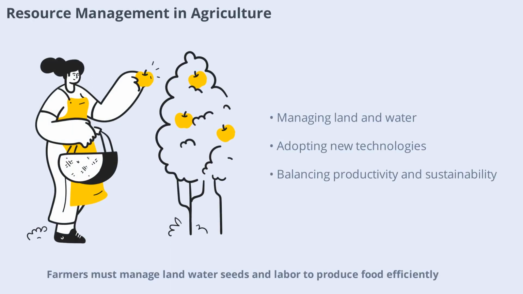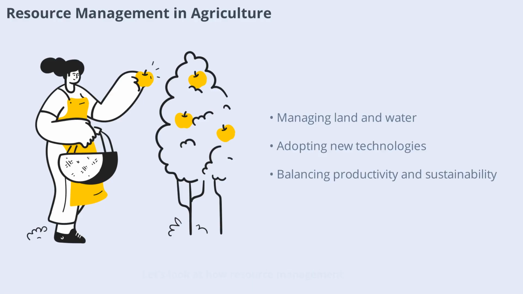Farmers must manage land, water, seeds, and labor to produce food efficiently. This involves choosing the right crops, using fertilizers wisely, and adopting new technologies. Sustainable agriculture aims to balance productivity with environmental protection, ensuring that resources are available for future generations. Let's look at how resource management in agriculture supports food security and sustainability.